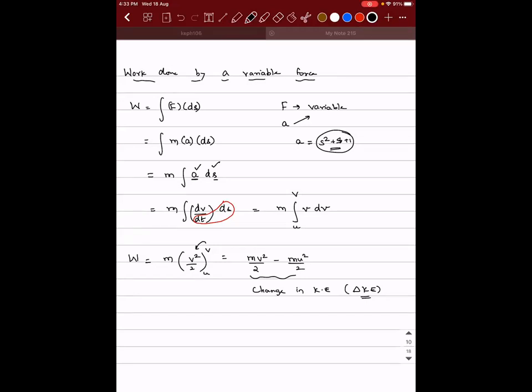Sir, I have a doubt. Tell me. The limits of the integral should be applied at the starting of the question, right? You can apply it, but there is something called a shifting of limits. If I tell you now, you will get confused. That is a property of definite integrals. Here, it would have been S initial to S final, so S initial to S final is decided by this ds. But here we shifted this ds to dv, no? That is why the limits also got shifted from displacement to velocity. Okay, sir. So that is a property of definite integrals. I can't tell you now. Fine, sir.